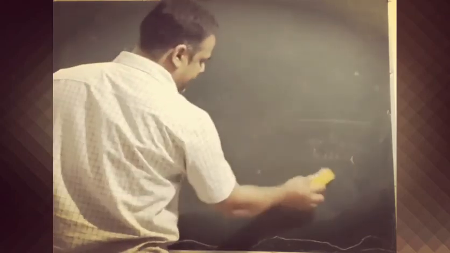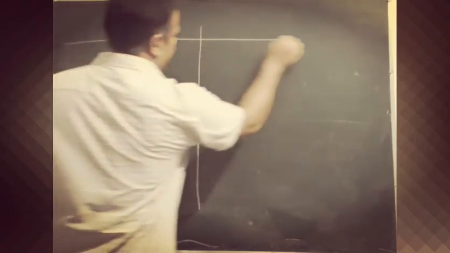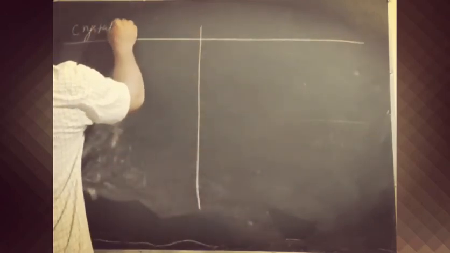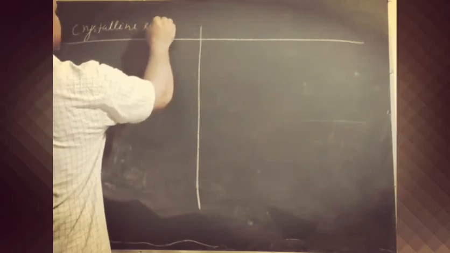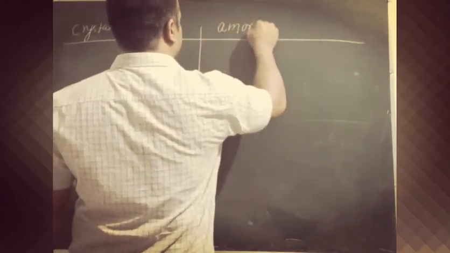If we sum up the main differences between crystalline and amorphous solids, this is the crystalline solid, and this one is the amorphous solid.